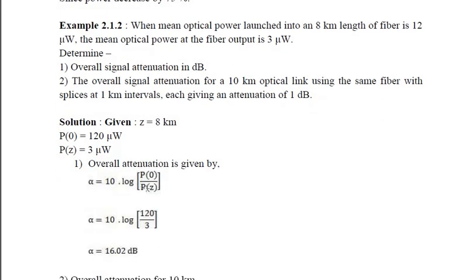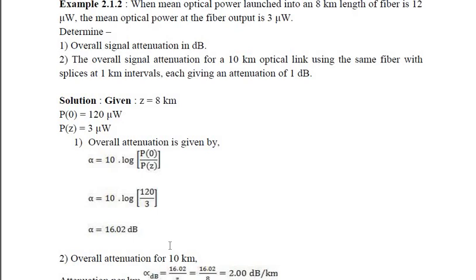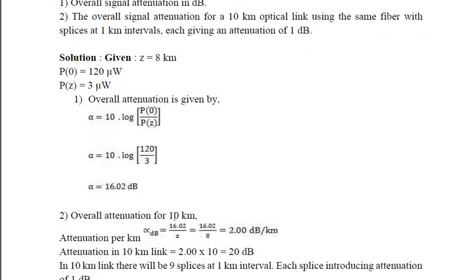So for the overall attenuation for a 10 kilometer length, what we have obtained here was for 8 kilometer length. So now we will divide that by 8, so this is per kilometer. Now we will multiply it by 10.